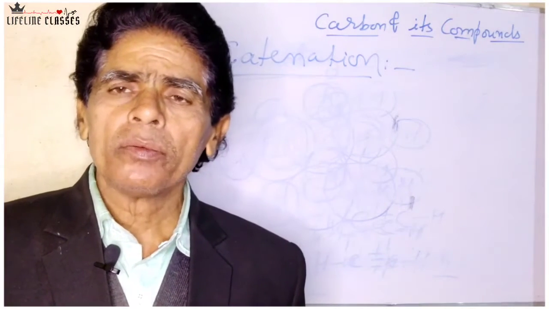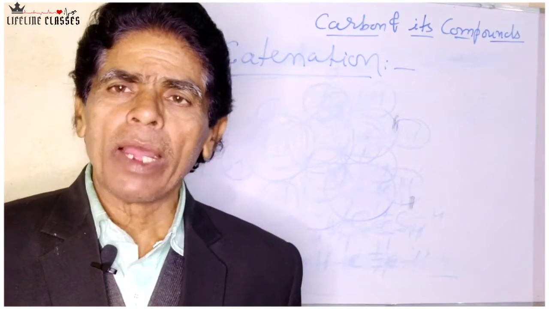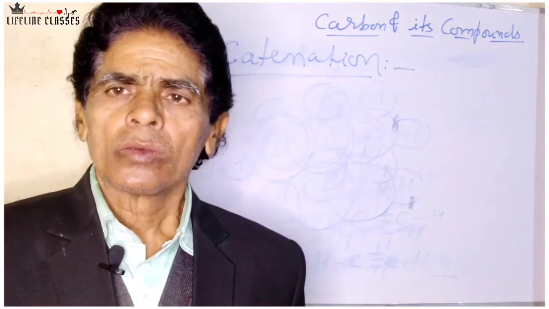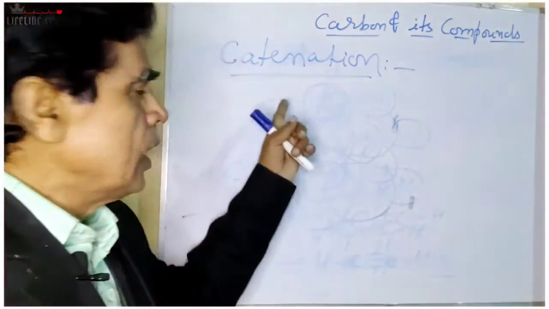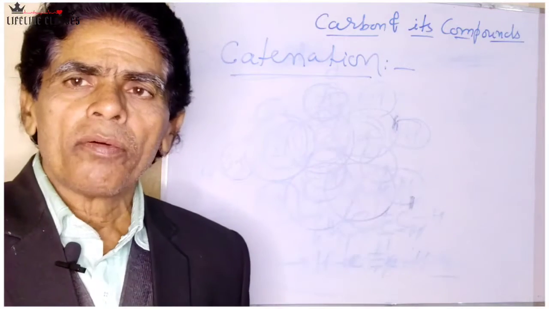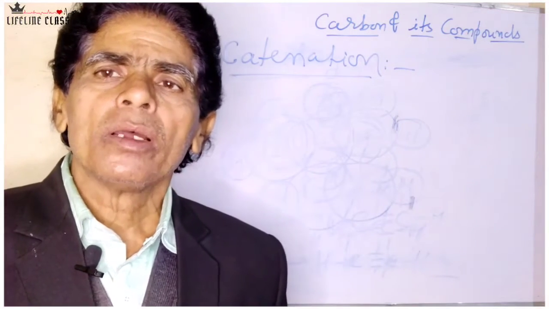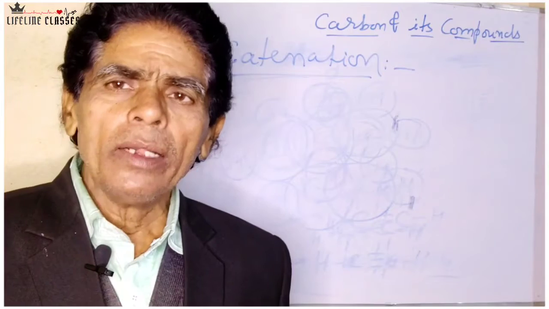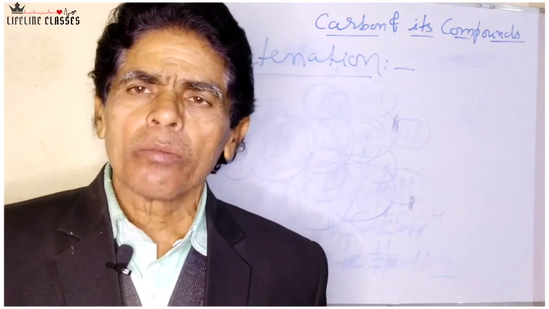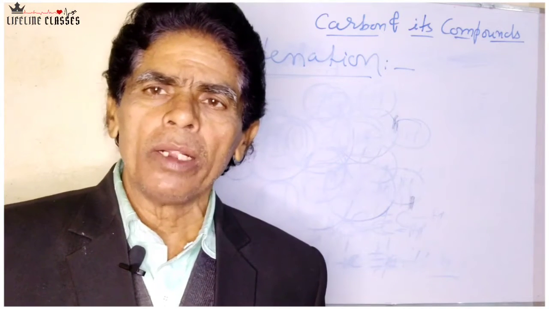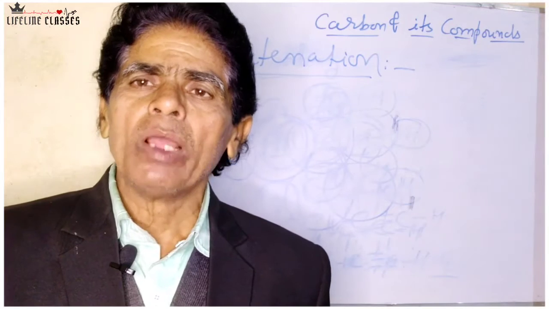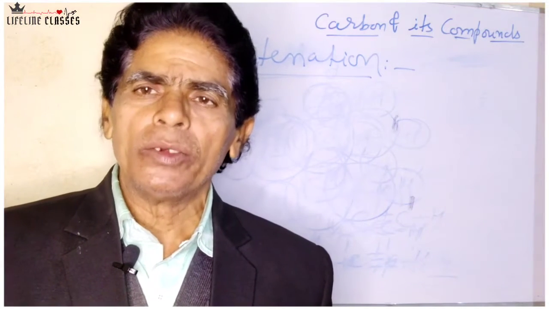with the help of covalent bonds, that is by sharing of electrons between the atoms. So catenation is the property of forming carbon skeleton. When two or more carbon atoms are bonded together with single covalent bond or even multiple bonds, it may form a longer chain.